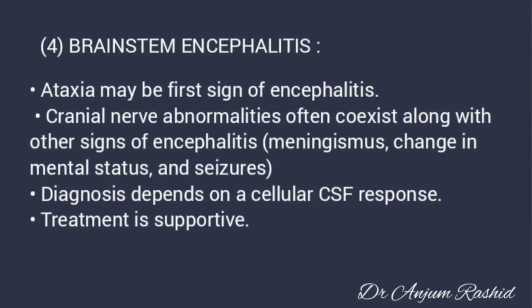Fourth important cause of acute ataxia in children is brainstem encephalitis. In this, ataxia may be the first sign. Cranial nerve abnormalities often coexist along with the other signs of encephalitis, which include meningismus, change in the mental status, and seizures. Diagnosis depends on a cellular CSF response, and treatment is usually supportive.